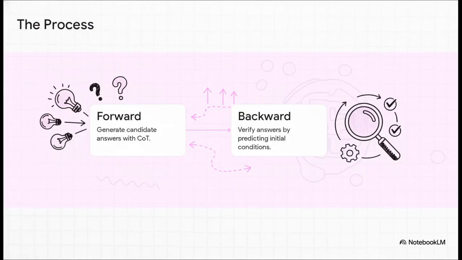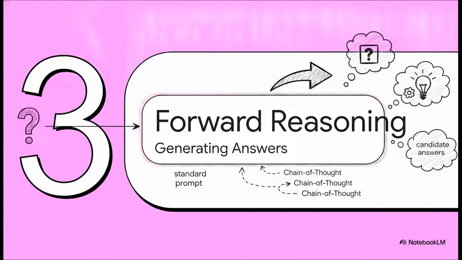Implementing this is actually a pretty straightforward two-stage process. Step 1 is forward reasoning, where the AI comes up with some possible answers. And step 2 is backward verification, where the AI checks its own work to see which of those answers is the right one. Let's break down exactly how you execute both of these. Part 3. Step 1. Forward reasoning.